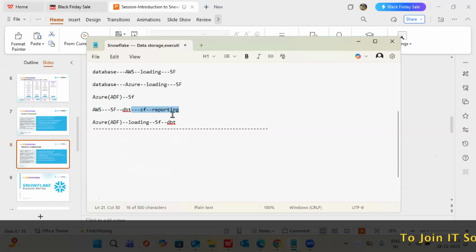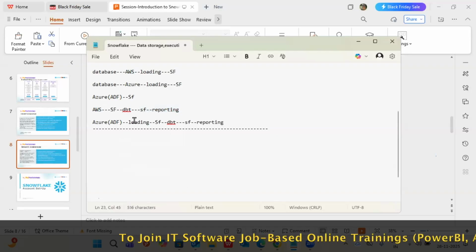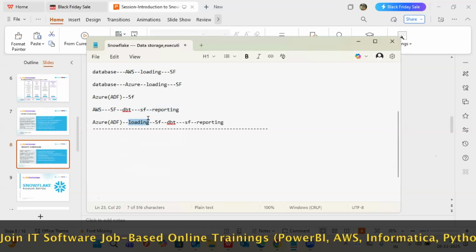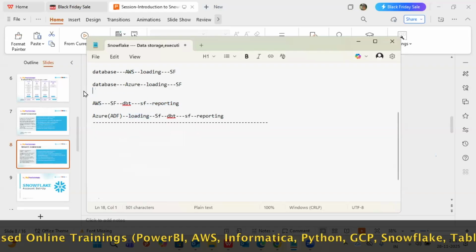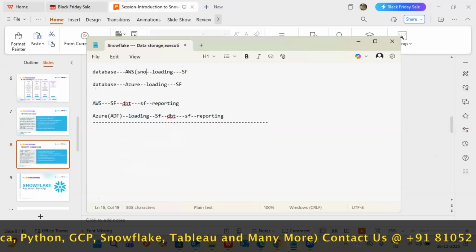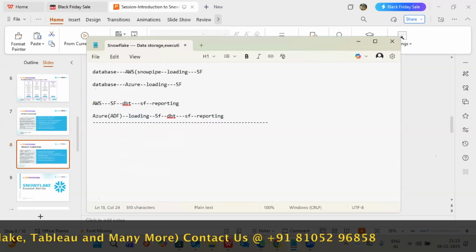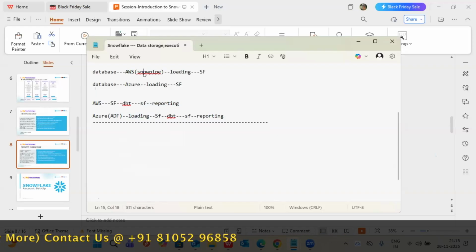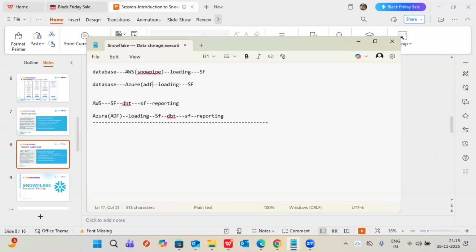What about Azure ADF? Is that also loading only? Yes, that is also loading. For loading we generally use Snowpipe, which is very popular. If anyone says AWS, we use Snowpipe generally. But if you say Azure ADF for loading purposes, we will use that. This is also for loading.